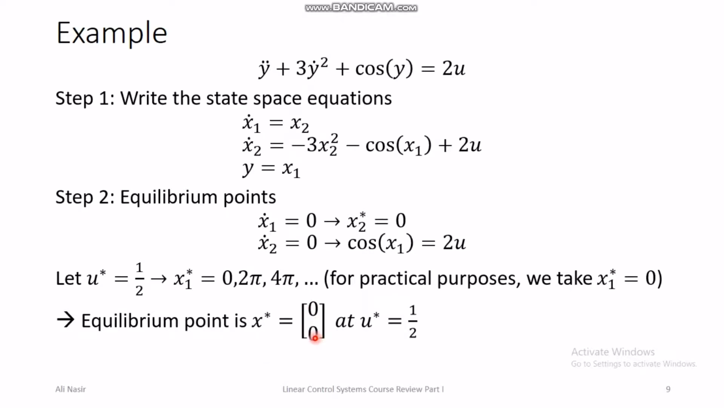And you can verify this by putting x1 and x2 equal to 0 in these two equations, and both of these derivatives should simultaneously become 0 by putting the equilibrium point value into these equations. This equilibrium point has been obtained at u star equal 1 by 2. If I change the value of u star, then probably the equilibrium point will also change. So you have to remember this. In controlled systems, the equilibrium point depends upon the equilibrium point value of the control input as well. Okay, so we have done step number 2.